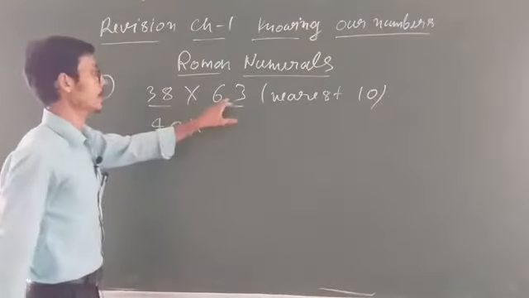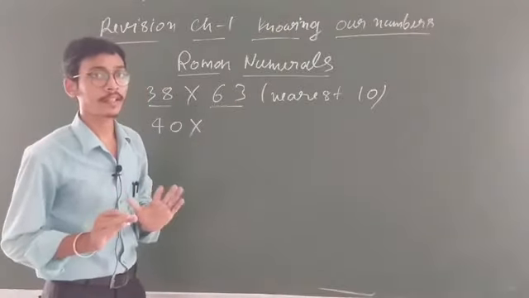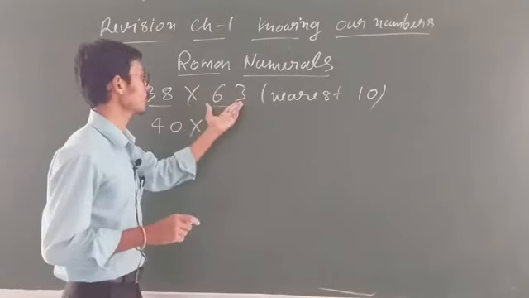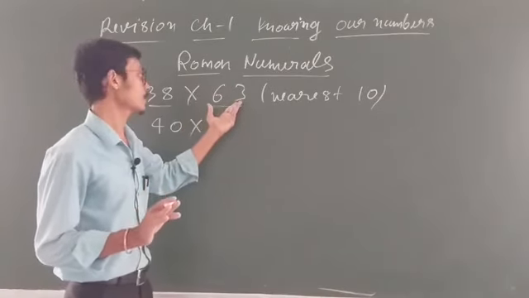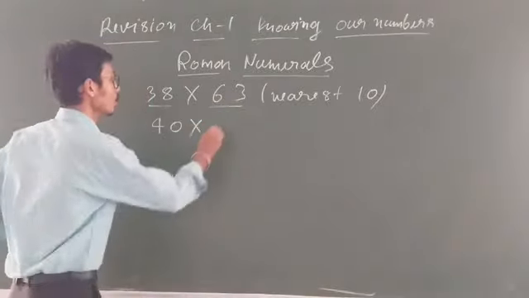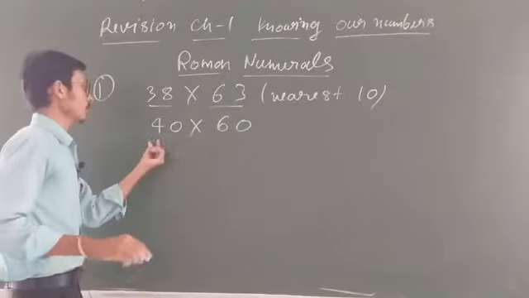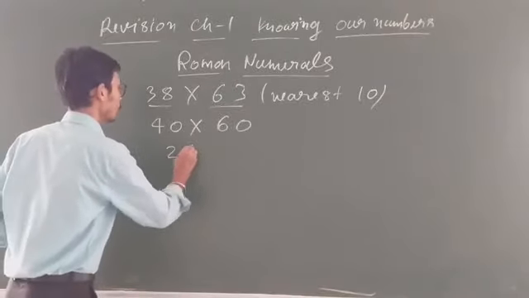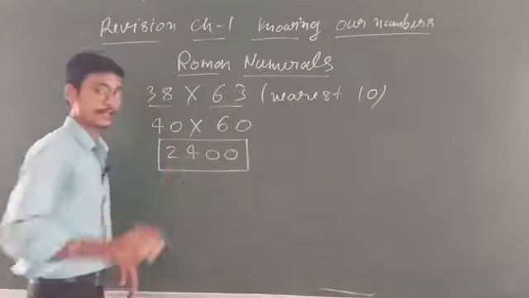Nearest tens, na? So one's place is what, student? 3. So you will not increase anything. Why? Because this is 3. If it is 5 or more than 5, then you will increase. But this is 3, so what you will do? This will become 0. Yani this place becomes 0. This will become what? 60. Clear? So this is what? 40 multiplied by 60 is 2400. This is our solution. Clear, student?